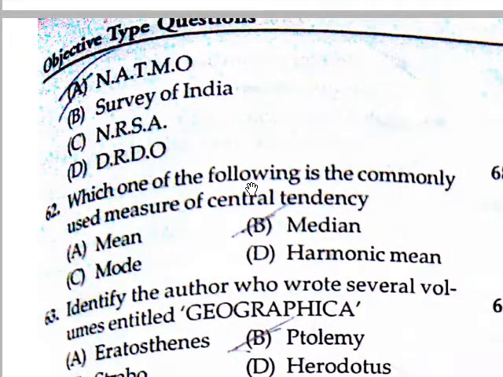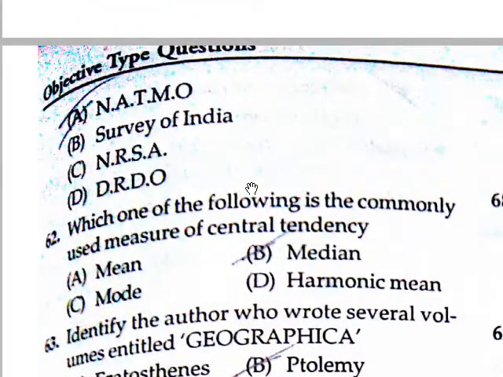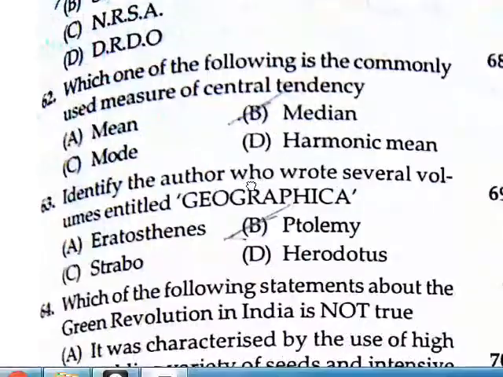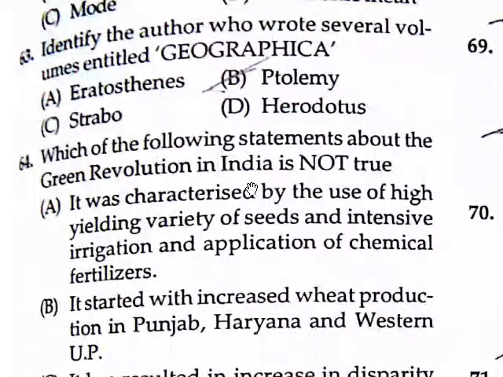Which of the following is the commonly used measure of central tendency? It is mainly the median. Next, Geographia: identify the author who wrote the several volumes entitled Geographia. It is Ptolemy. Not Eratosthenes, not Herodotus, not Strabo, but Ptolemy.